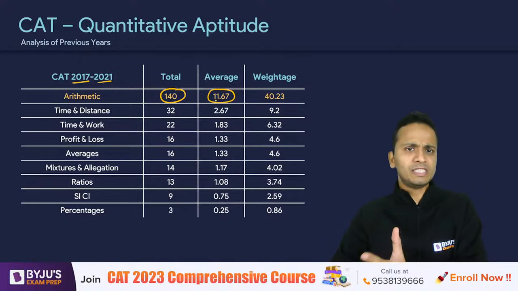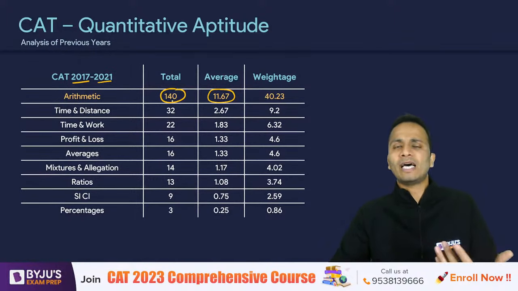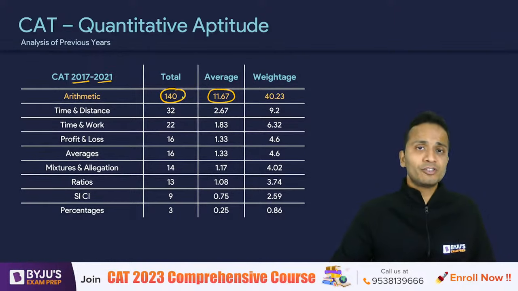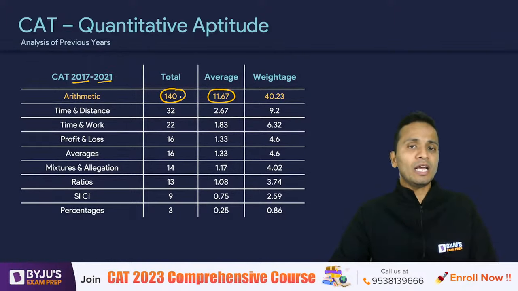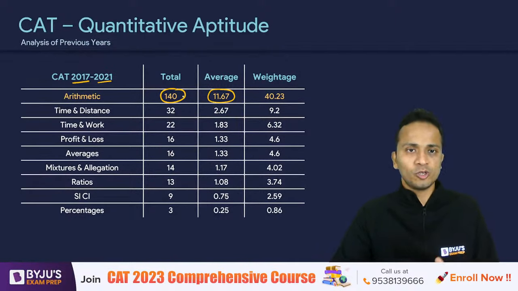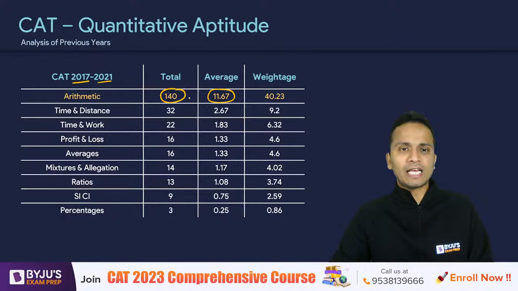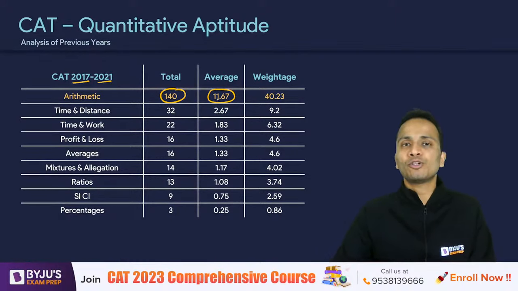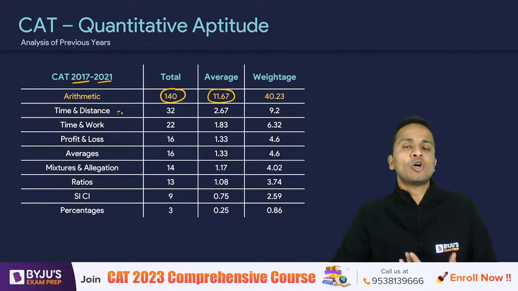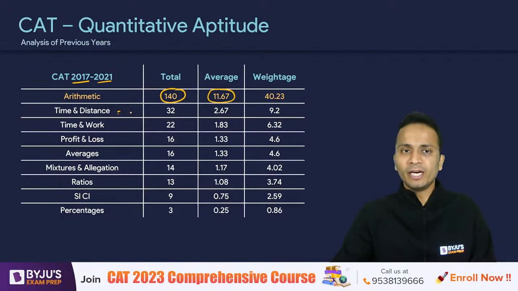Okay, slots were also more, so I cannot directly divide 140 by 5 because last year there were 3 slots, a year before that there were 3 slots, in CAT 2019 there used to be 2 slots. So there were different slots as well, so the average number of questions from arithmetic per slot was somewhere around 12, right?